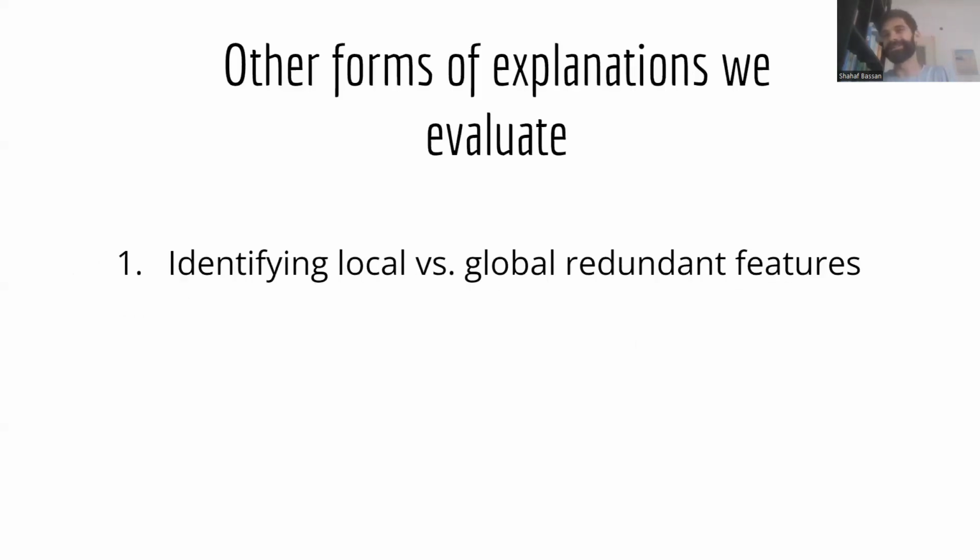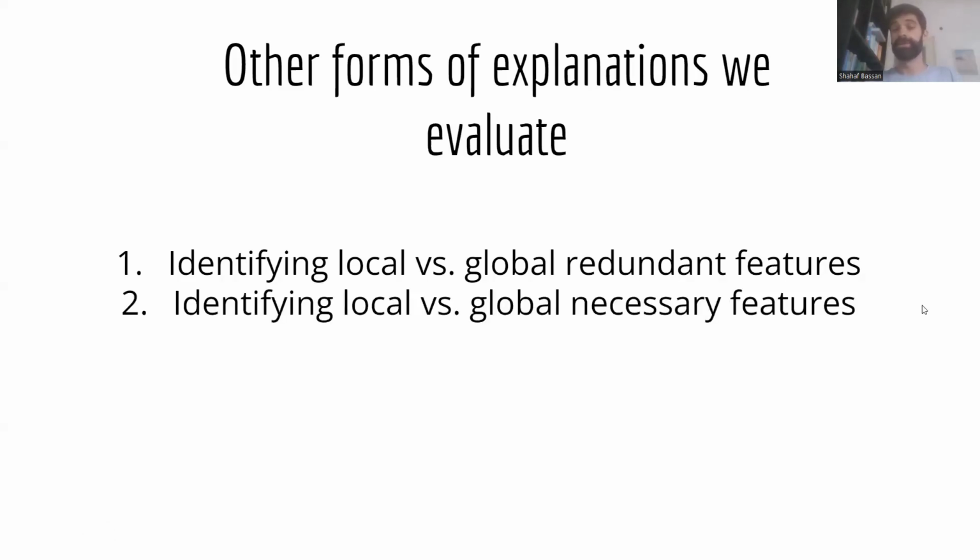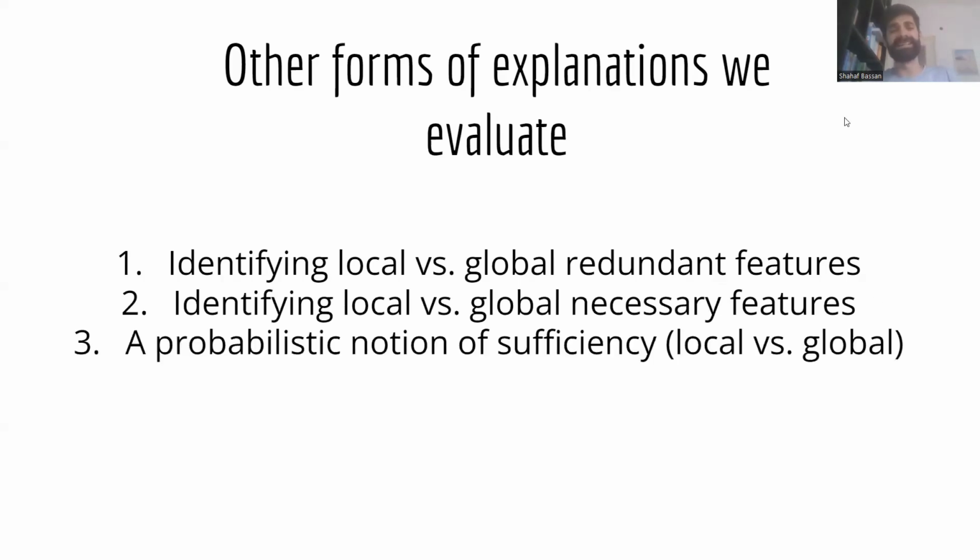So here I mainly discussed the comparison of local and global for the minimum sufficient reason explanation form. But we do this local-global comparison for other forms as well. We compare the complexity of identifying local or global redundant features, local or global necessary features, as well as a probabilistic notion of sufficiency, again, either local or global.